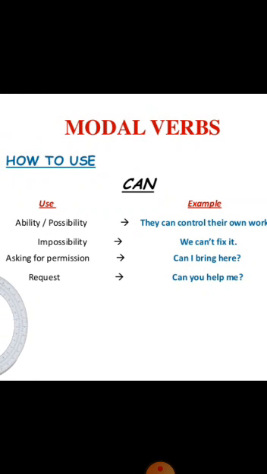But if you are seeking permission from your teachers, from persons who are very reputed, or where you have some kind of fear that maybe you will be permitted or maybe not, in those cases you do not use can. Like you can't say, can I come in sir. No, that is informal usage. Can is used informally. For formal and professional relationships, use may, and for informal, use can. Can I bring here? Request: can you help me?